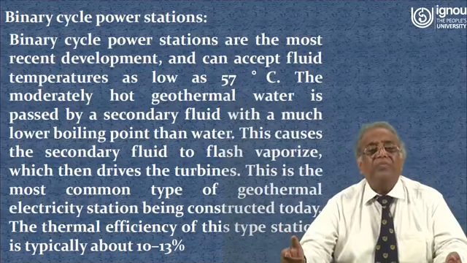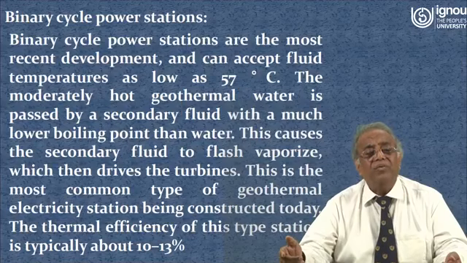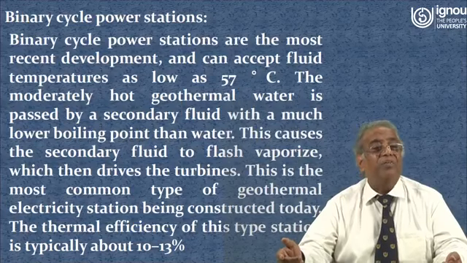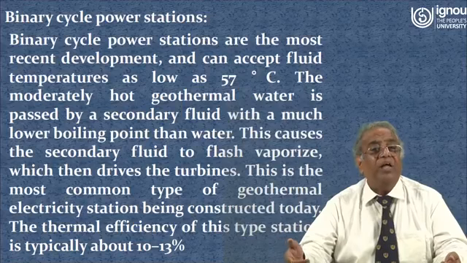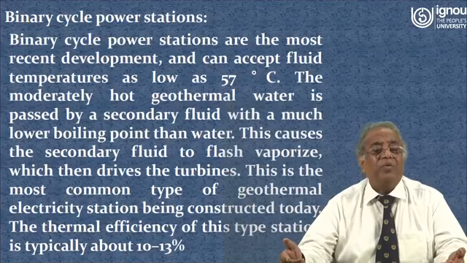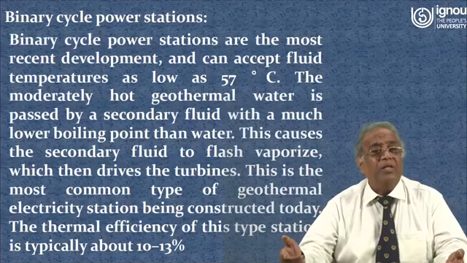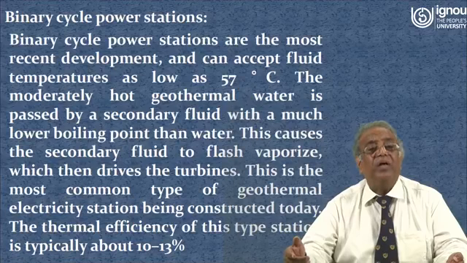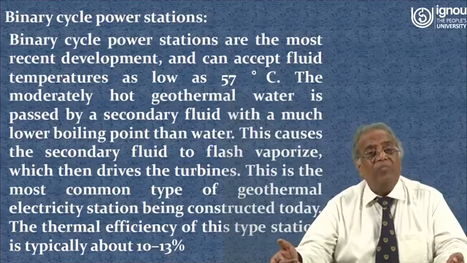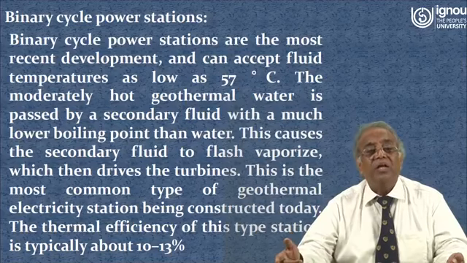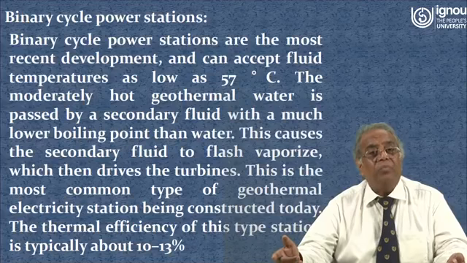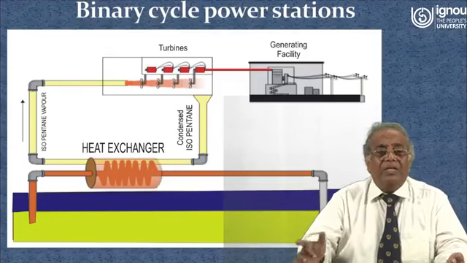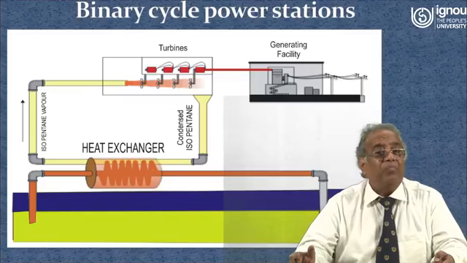Now you see that the hot water coming out from deep inside the earth has a temperature of only 57 degrees centigrade. As you all know, at atmospheric pressure water boils at 100 degrees centigrade. So definitely the water whose temperature is only 57 degrees centigrade is in the liquid form. Now let us see how we can use water at only 57 degrees centigrade in the binary cycle power stations. This is the diagram for binary cycle power stations.